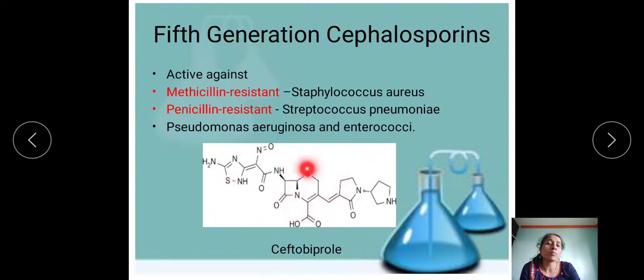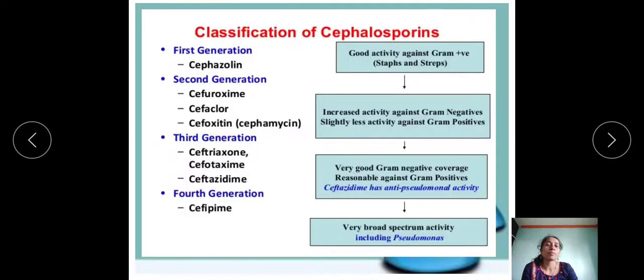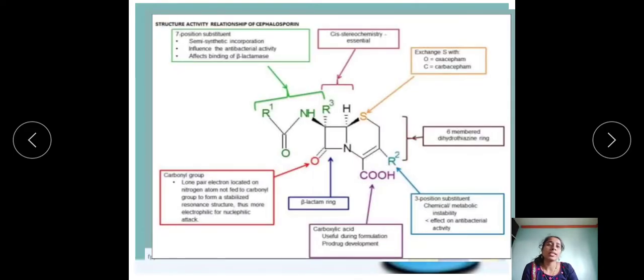Here is the basic moiety. We only have to put the R1 substitution over here, and here is the R2 substitution. So in short, if you want to remember all these things with fewer examples, along with the activity against which kind of bacteria, you can remember this slide only. Then, SAR features of cephalosporin.